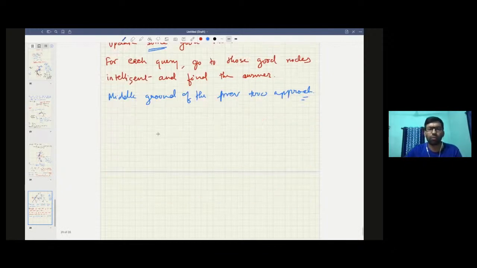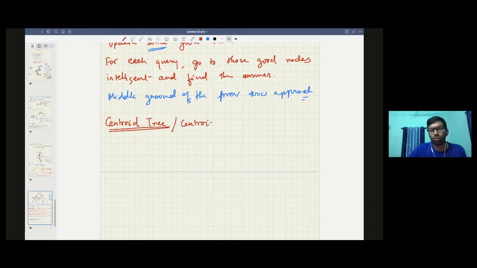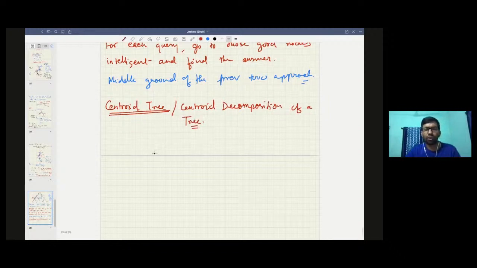Let's go into a little deeper detail, and the answer lies in the centroid tree. You might also know this as the centroid decomposition algorithm, centroid decomposition of a tree. So what do you do in a centroid decomposition?